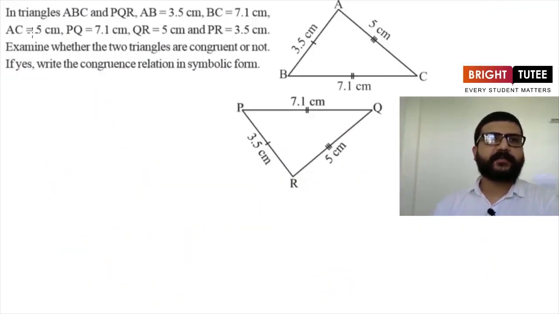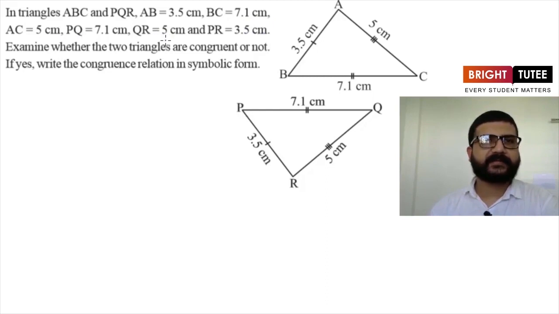Now let us see one question based on SSS criteria. So here the question is, in triangles ABC and PQR, AB is 3.5 centimeters, BC is 7.1 centimeters, AC is 5 centimeters, and PQ is 7.1 centimeters, QR is 5 centimeters, and PR is 3.5 centimeters. Examine whether the two triangles are congruent or not. If yes, write the congruence relation in the symbolic form.